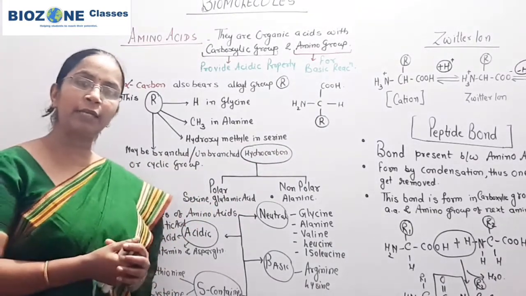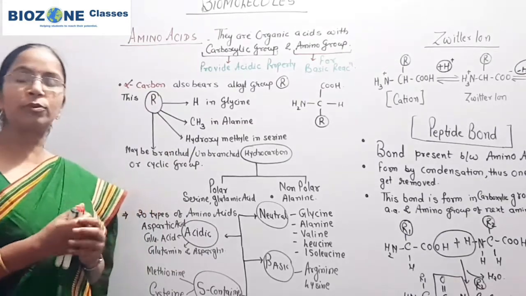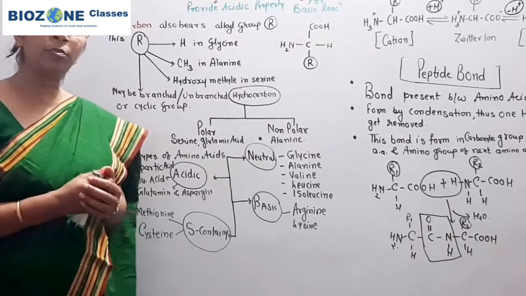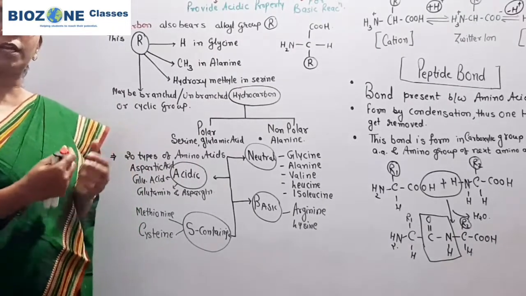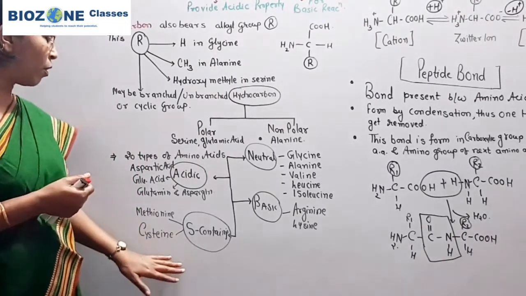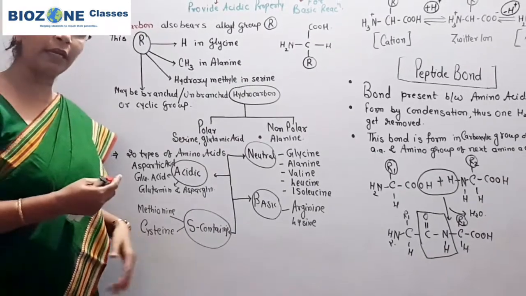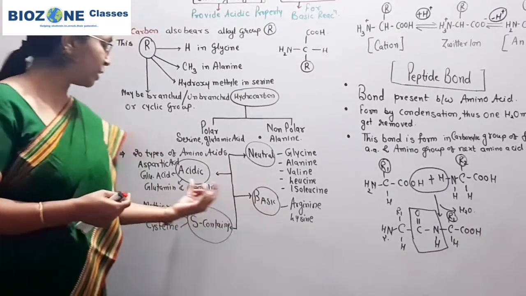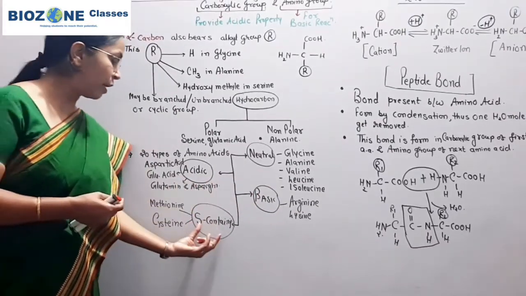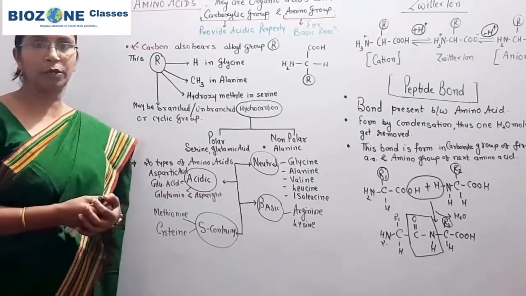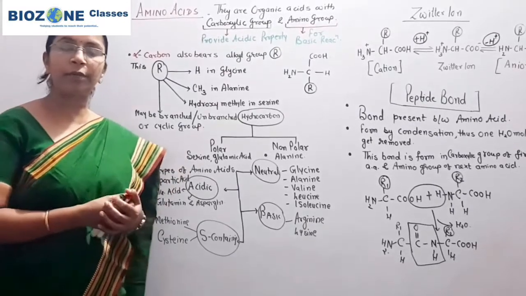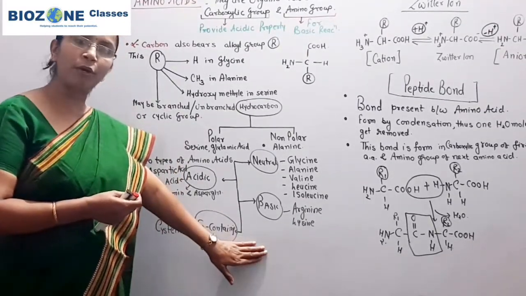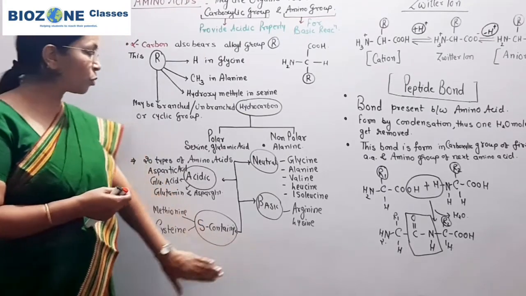Now we come to the classification of amino acids. There are a total of 20 amino acids, and according to the R group or alkyl group these 20 amino acids are divided into different categories. Here we only discuss the four main categories: neutral amino acids, basic amino acids, acidic amino acids and sulfur containing amino acids. Some other groups of amino acids are there, but only these are mainly important here. So we go through these amino acids.